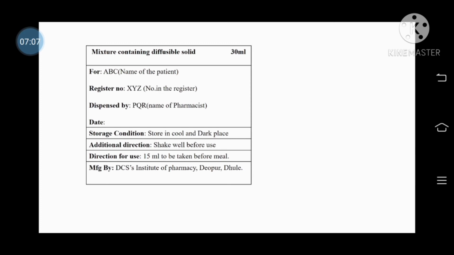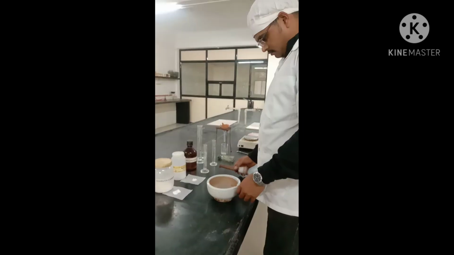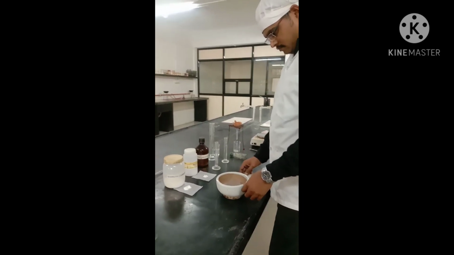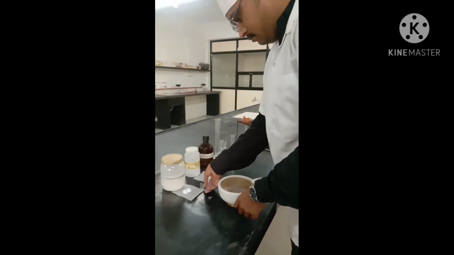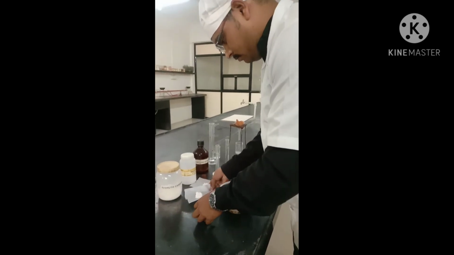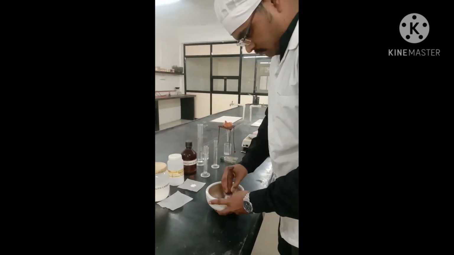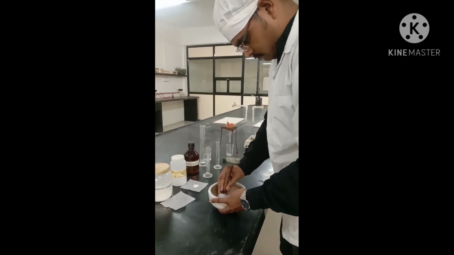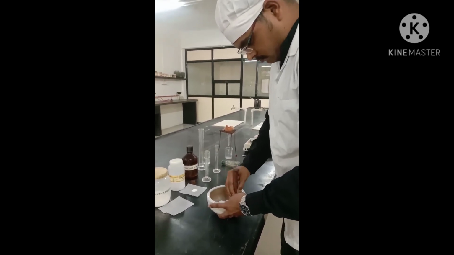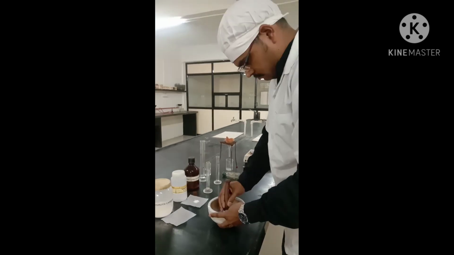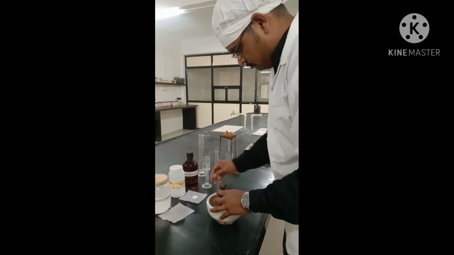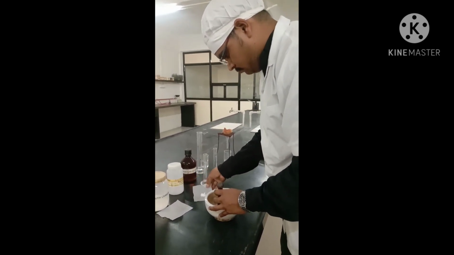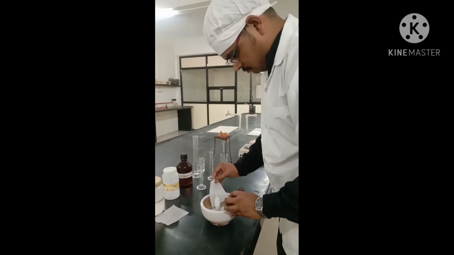Now going to the procedure part. Start with the procedure. First we take bismuth carbonate into the mortar, then triturate properly. Then add sodium bicarbonate in that mortar.